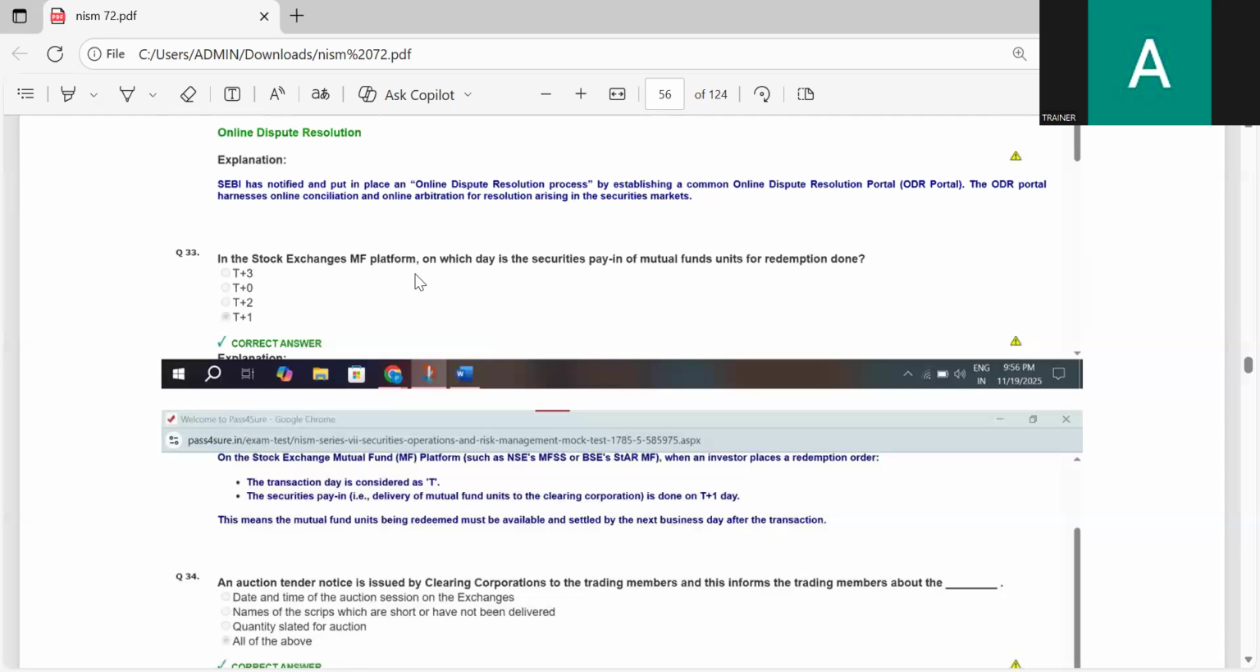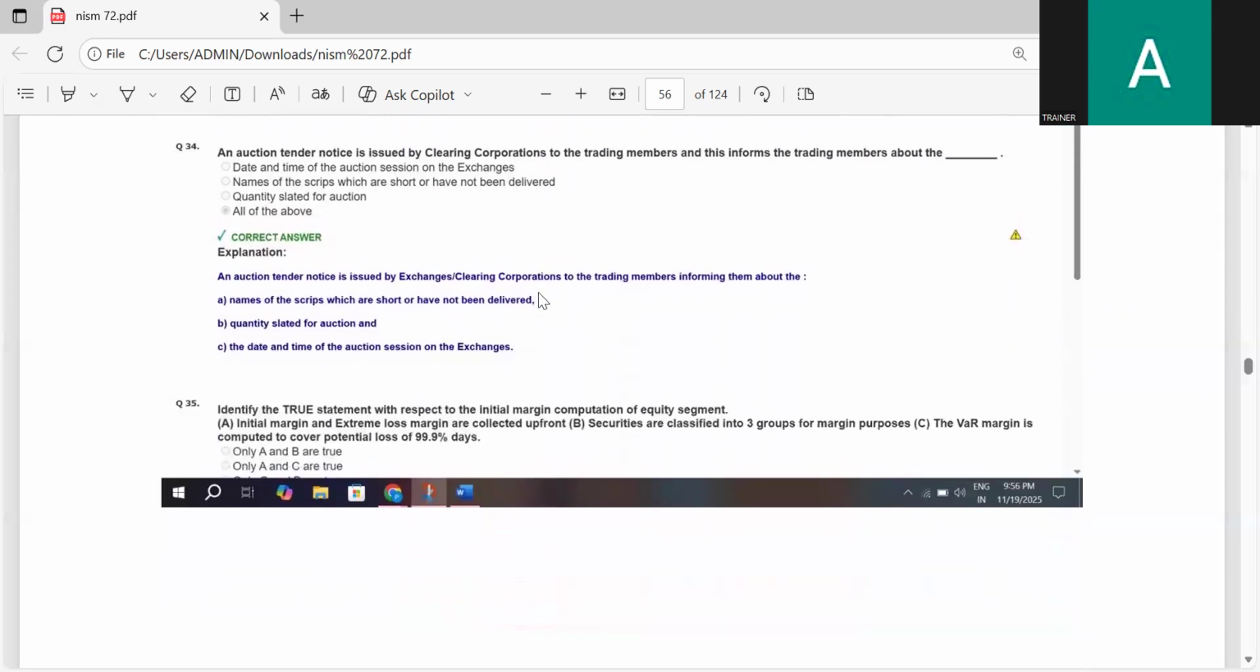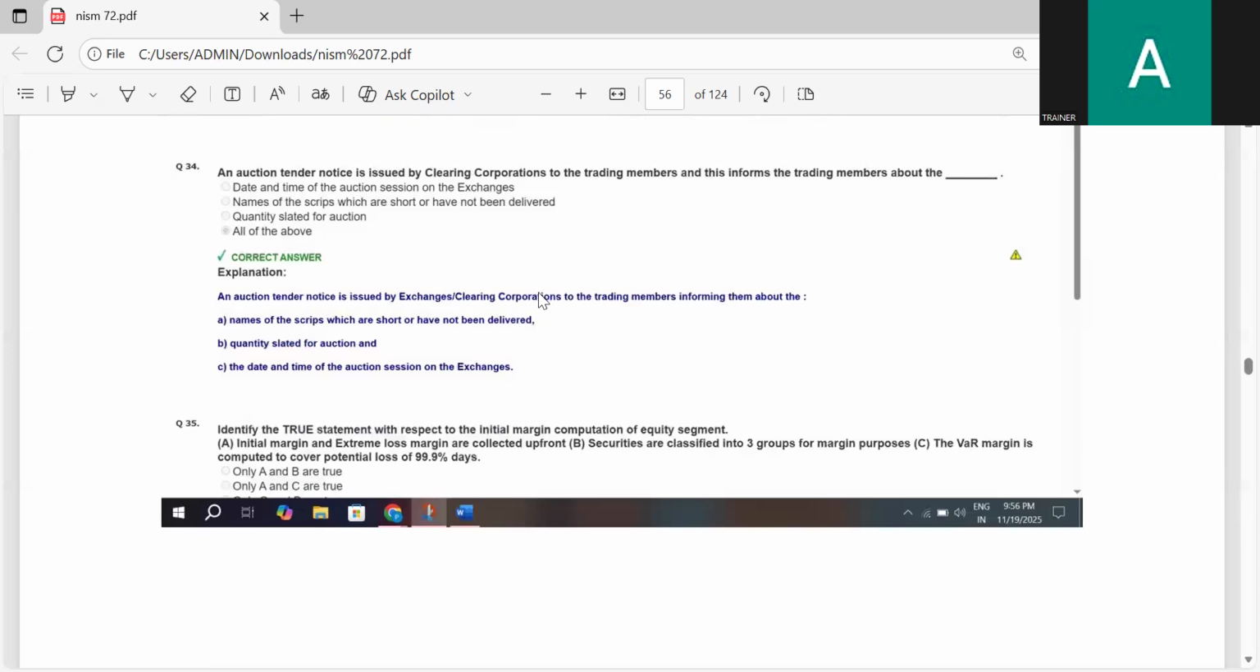In the stock exchange MF platform, on which day is the securities pay-in of mutual fund units redemption done? The options are T plus 3, T plus 0, T plus 2, T plus 1. The correct answer is T plus 1. In the stock exchange MF platform, the securities pay-in on mutual fund units redemption is done on T plus 1 day.